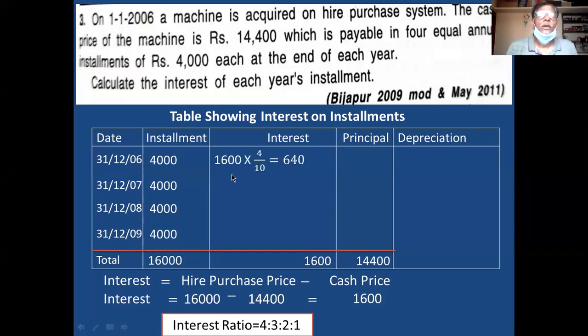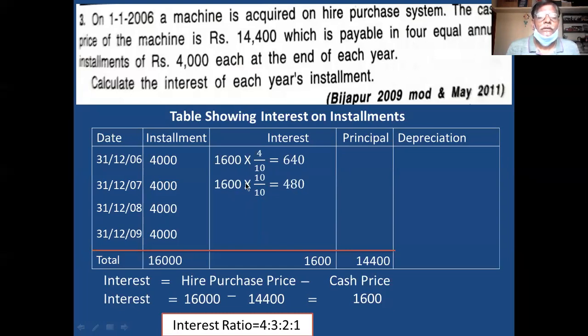You see here. First, 1,600 into 4 by 10. 4 is the first ratio. So total of the ratio 4, 3, 2, 1 is 10. So 1,600 into 4 by 10 is the first interest.